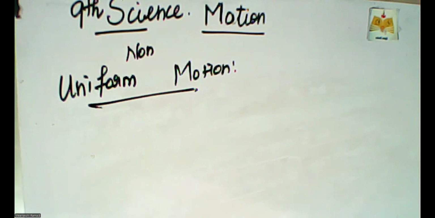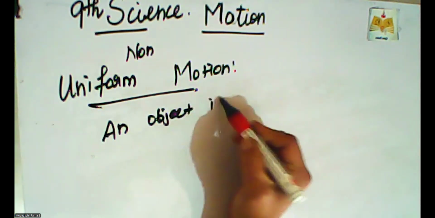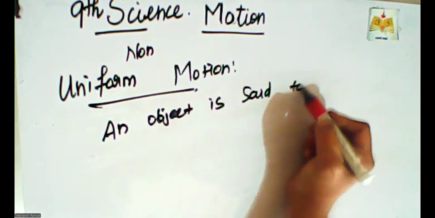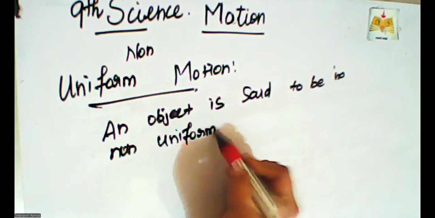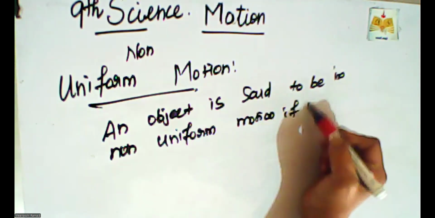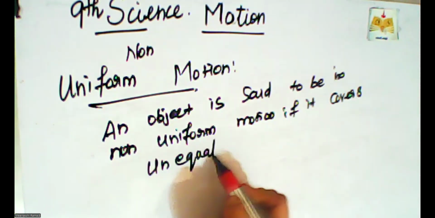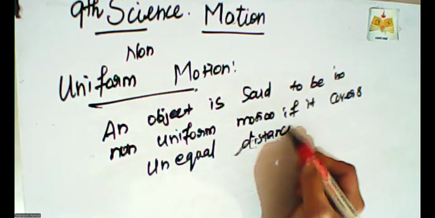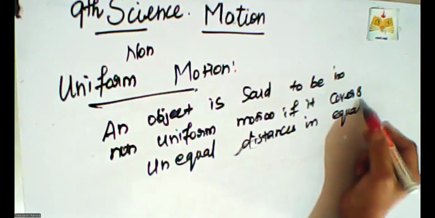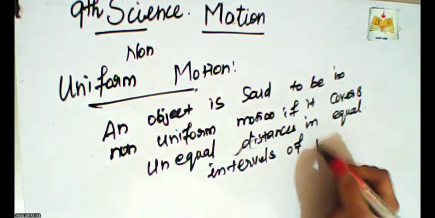So the opposite. In non-uniform motion also, an object is said to be in non-uniform motion if it covers unequal distances in equal intervals of time.